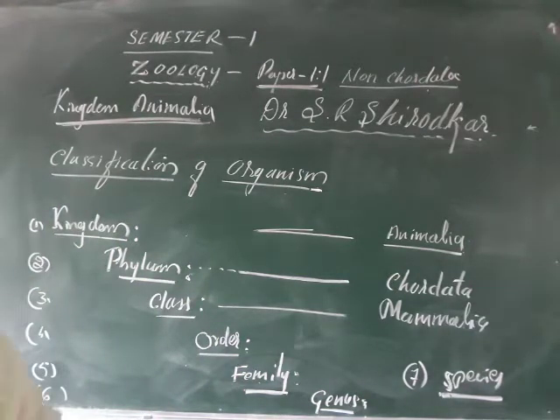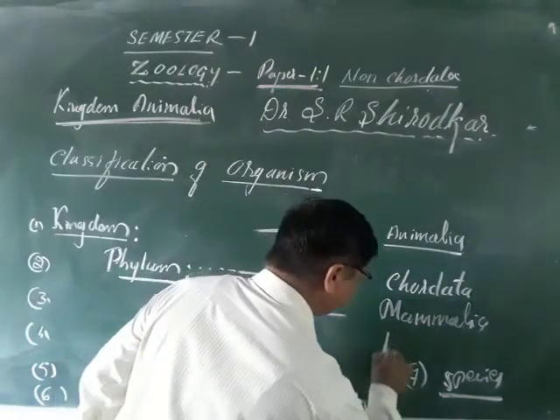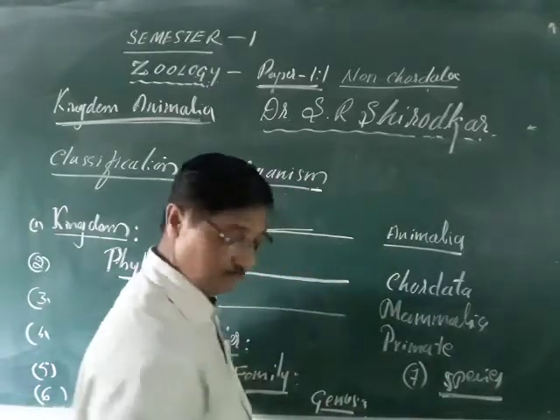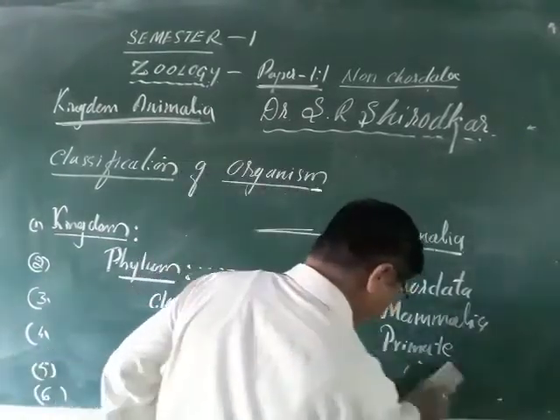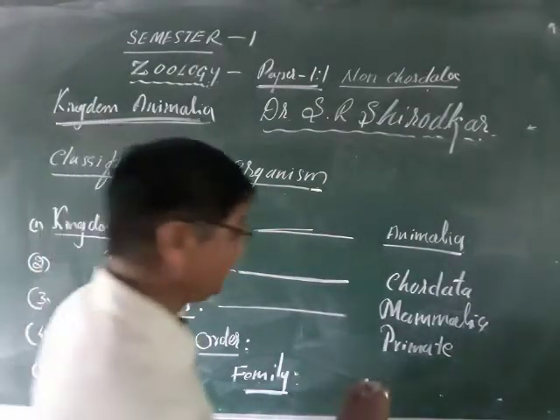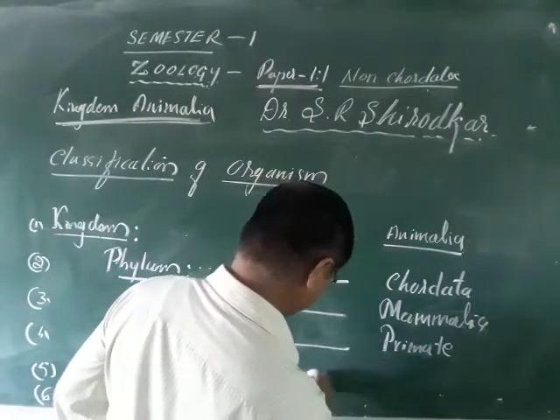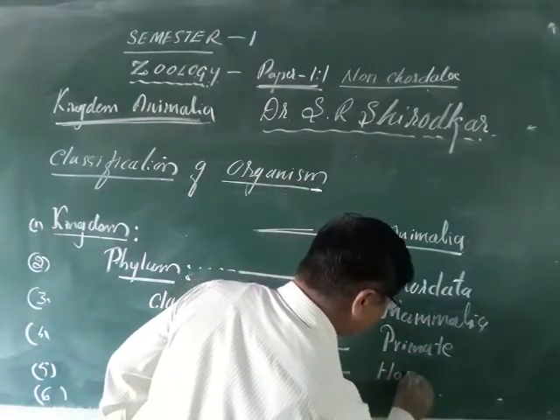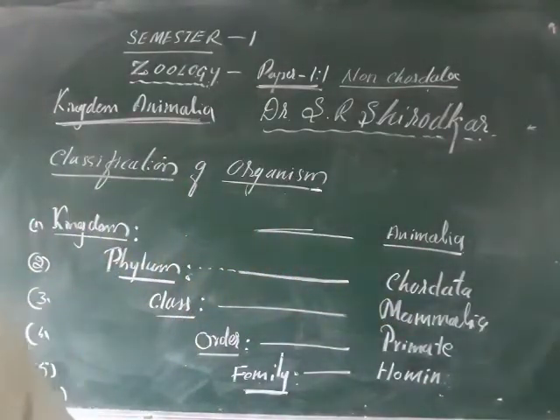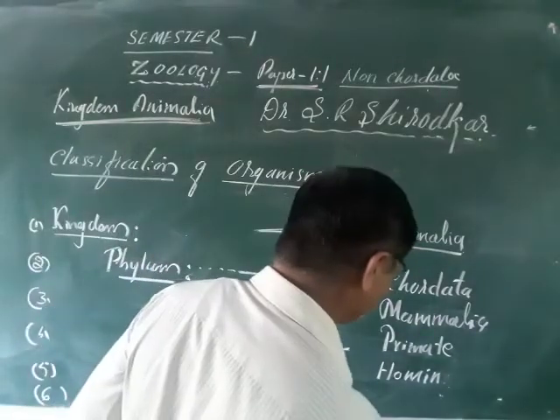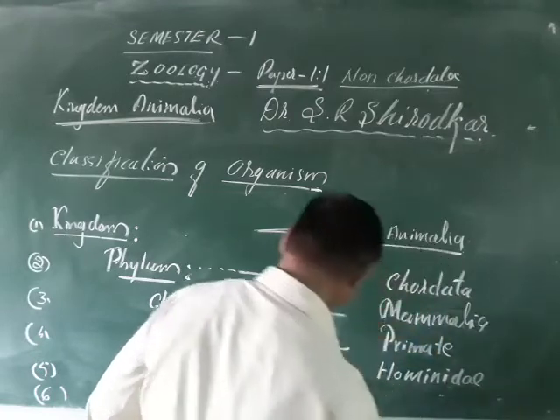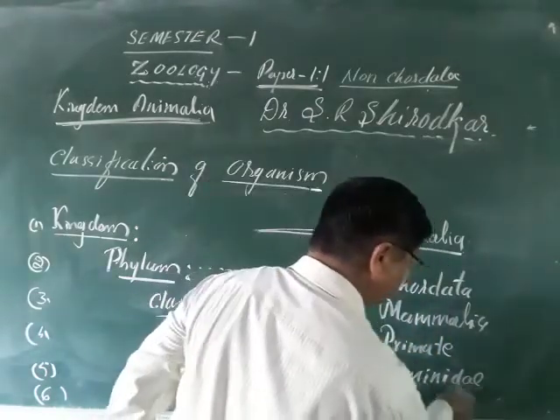And here the order you can say is the primate. Order primate. And the family, what is the family? Family is called the Hominidae. Order, this is family. Hominidae, spelling: Hominidae. The family name is always terminated by A.